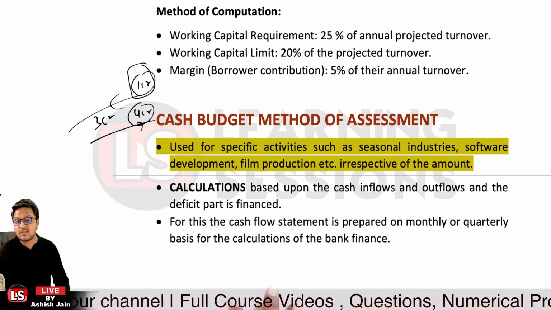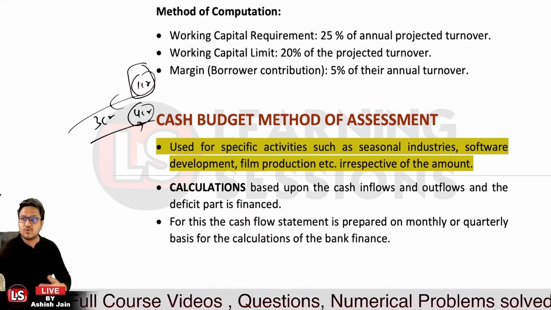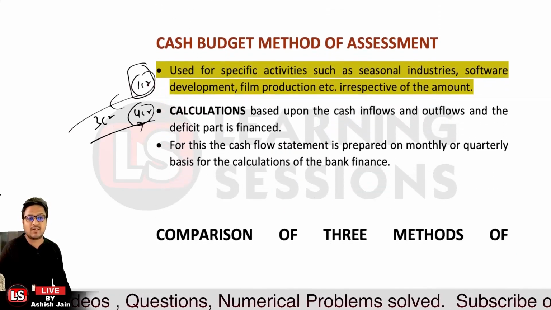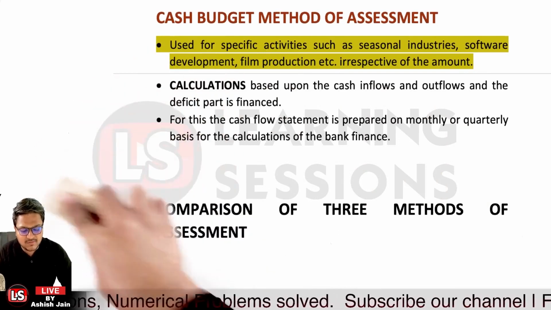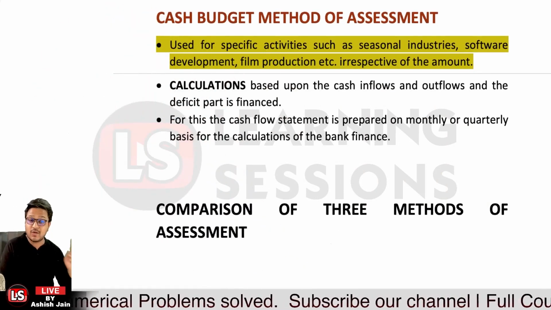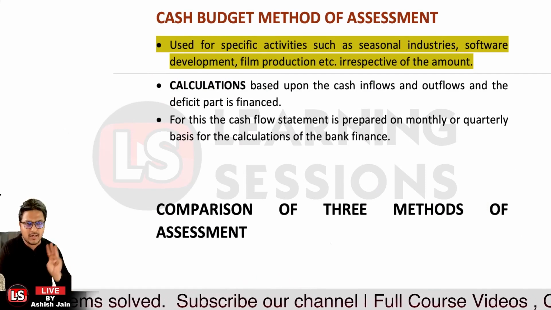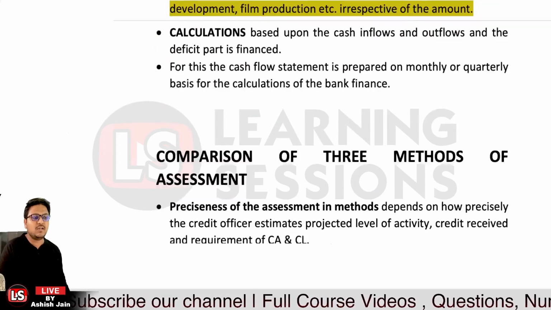So for this particular purpose, the cash flow statements are prepared on a monthly or quarterly basis so as to calculate the need of the working capital requirement for the bank finance over there. Okay, so that's actually related to it. Now we are going to compare all these three methods. One, the Tandon committee method. The other one, the PATO, that is the projected annual turnover method, and the third one, the cash budget method of assessment over there.